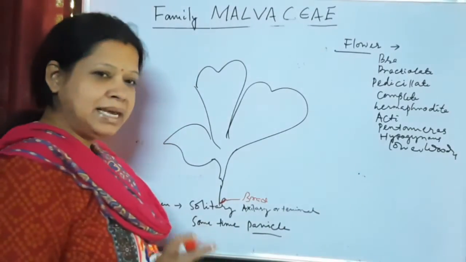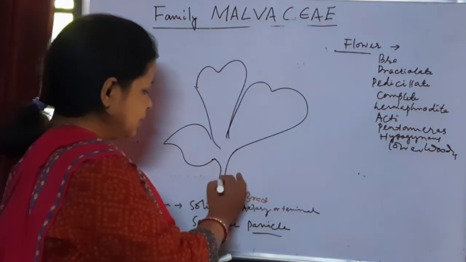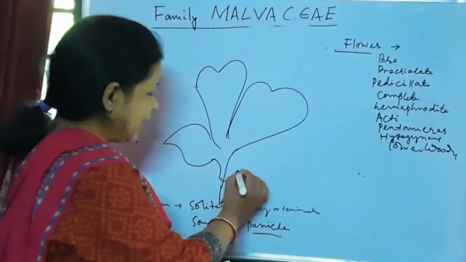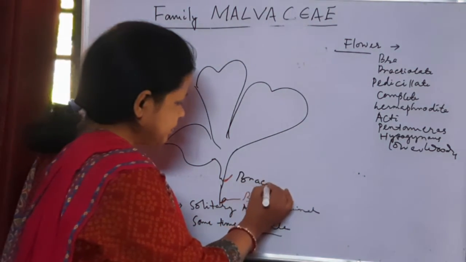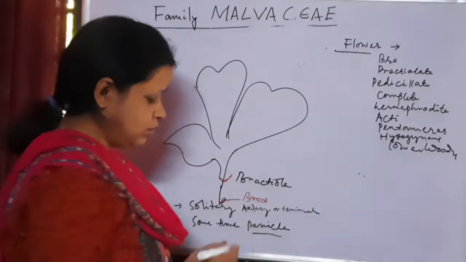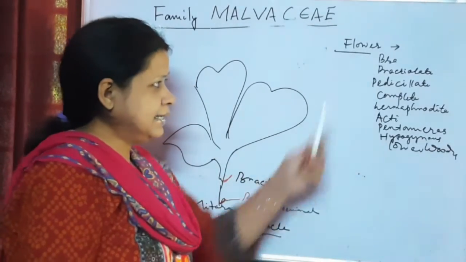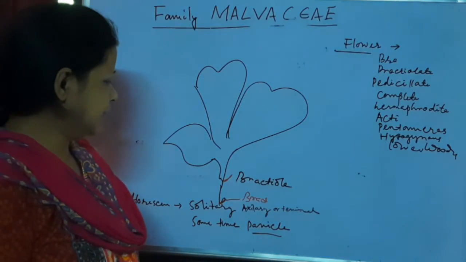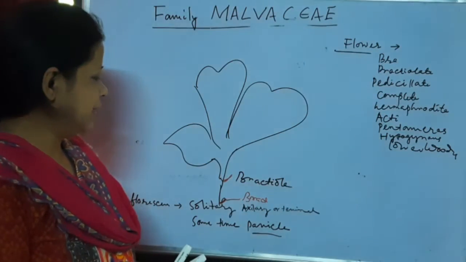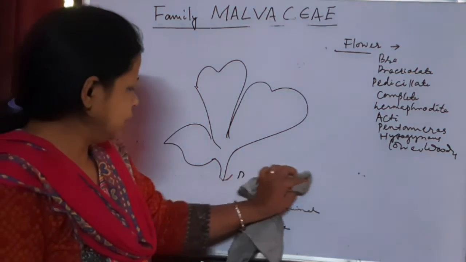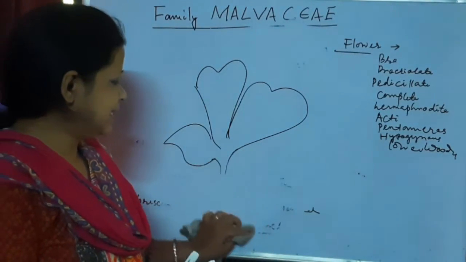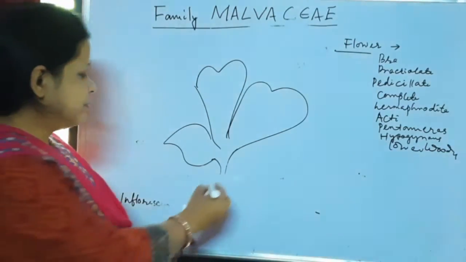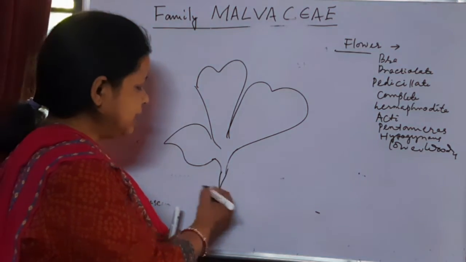And any greenish outgrowth at the base of the flower is a bracteole. So the flower is bracteate and bracteolate. Next, pedicellate. Pedicellate means the flower has a stalk. Pedicel is the stalk of the flower. So this is called a pedicellate flower.